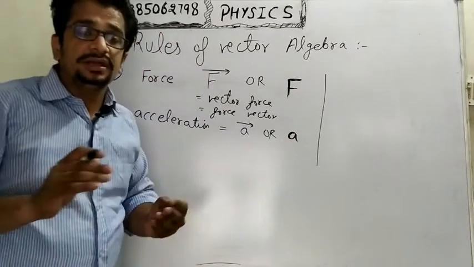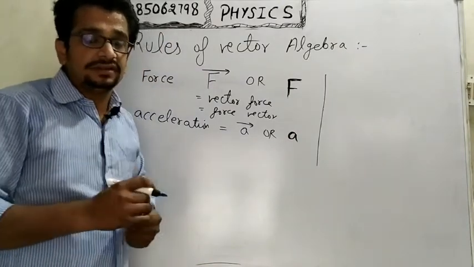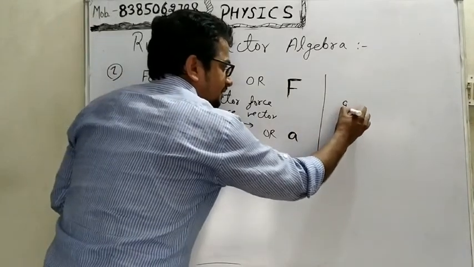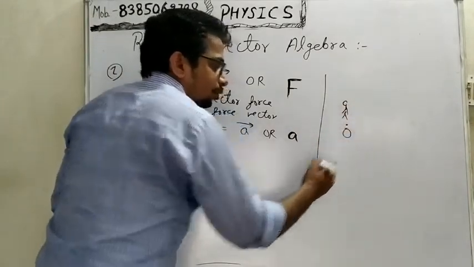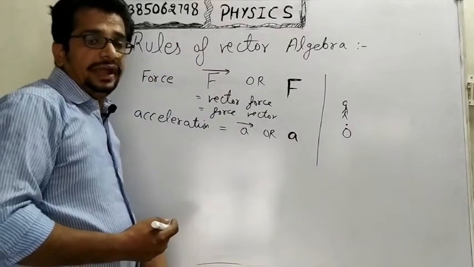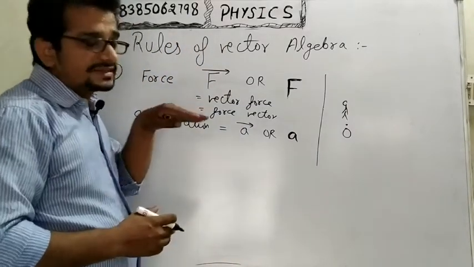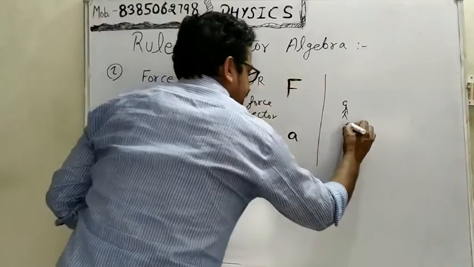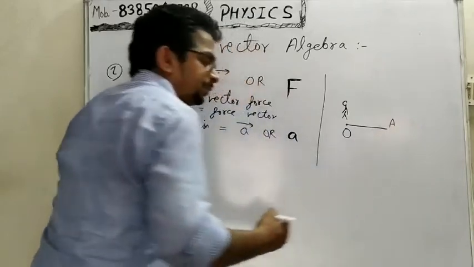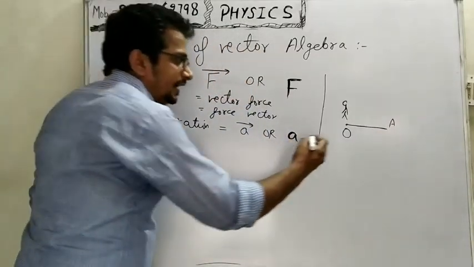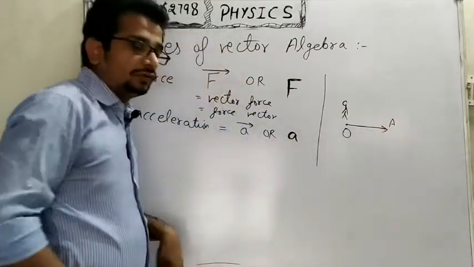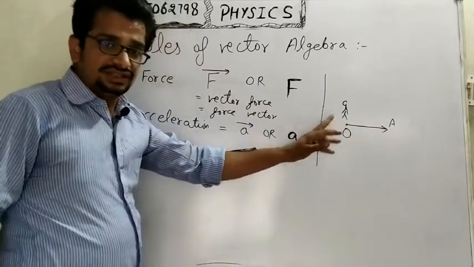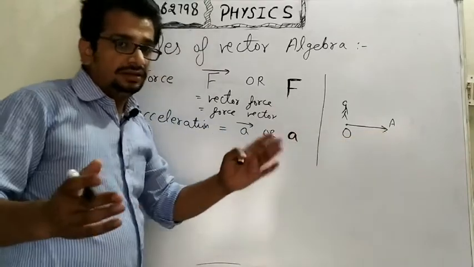Graphically, we represent any vector by using an arrow. Let's suppose a person is at point O, and he is moving towards the east direction and reaches point A. Then we draw an arrow from O to A, where O is the initial position and A is the final position.